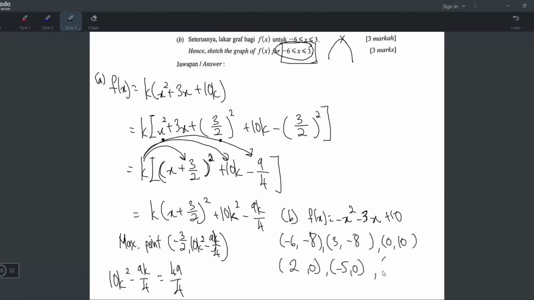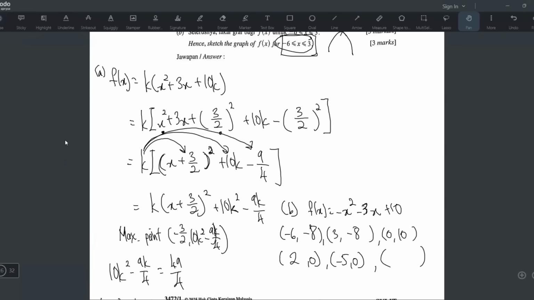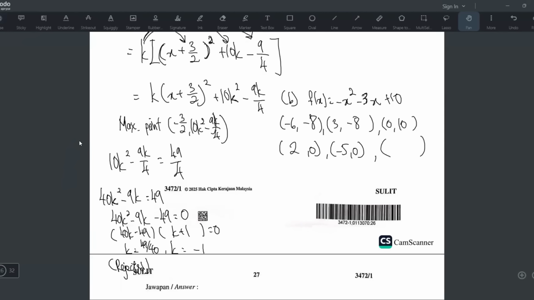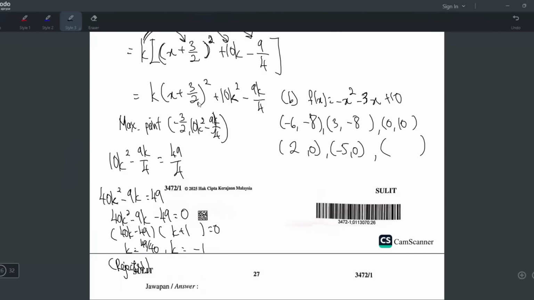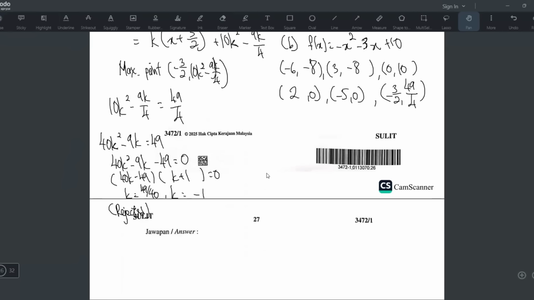Okay, one more point you need to find is the turning point. For sketching quadratic, you need to find the turning point. So you don't have to find already. Actually, you have already. It's -3/2. That's the x coordinate, and the y coordinate, the maximum value, is 49/4. They give it in the question, right? So with all these points, now you can start to sketch.